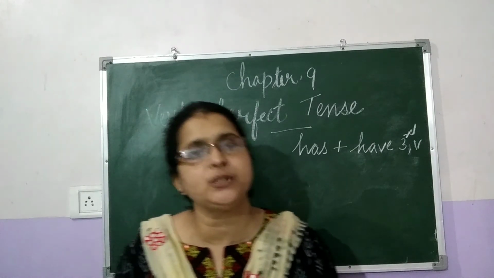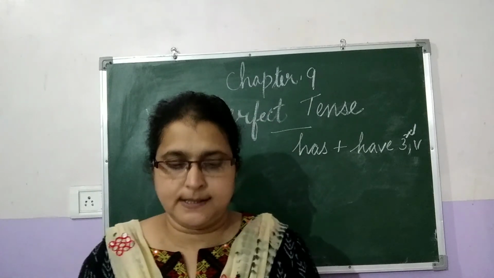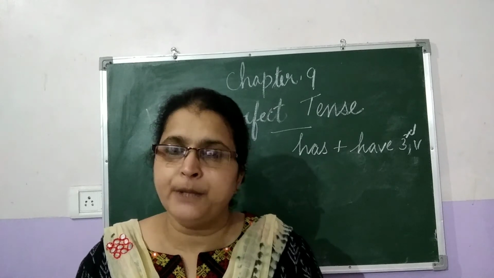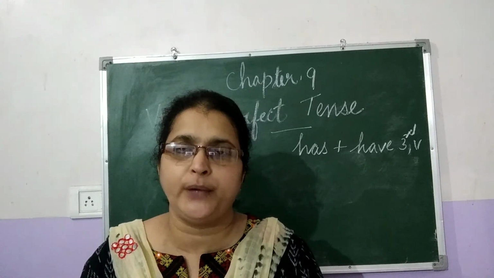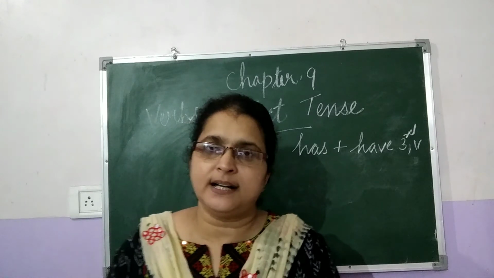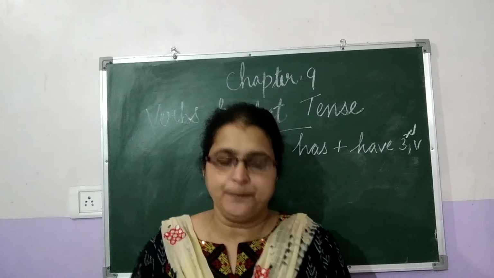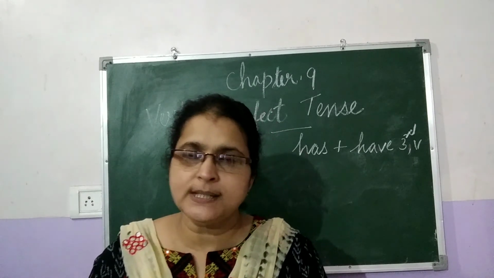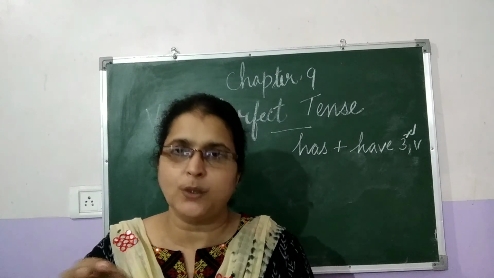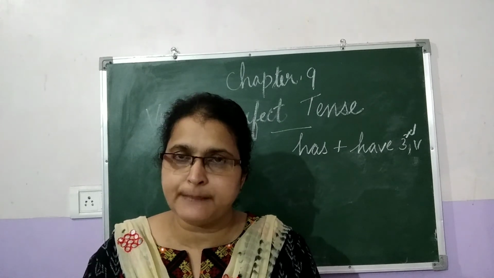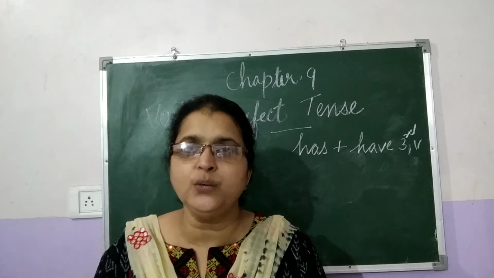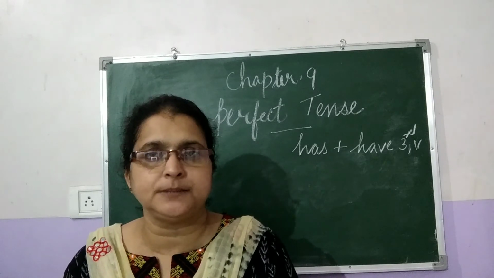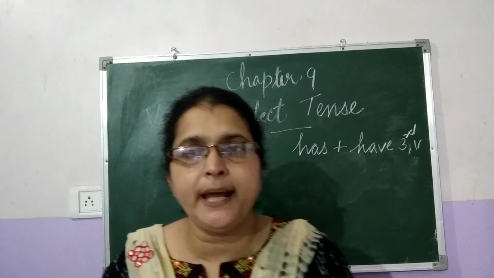How to form the WH questions in the present perfect tense? The format is: what have you played? The WH word we use first, that is what, where, when. All these are the WH words, okay? Who, where, when, whose. So we use this first, WH word plus auxiliary verb, then the subject, you here, and the main verb played, and at the end we always put the question mark. So, what have you played?